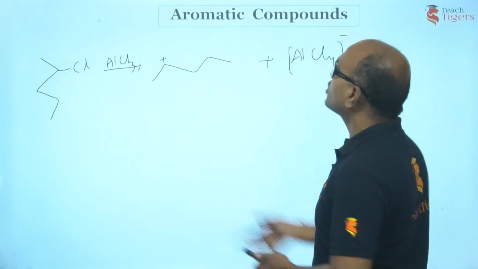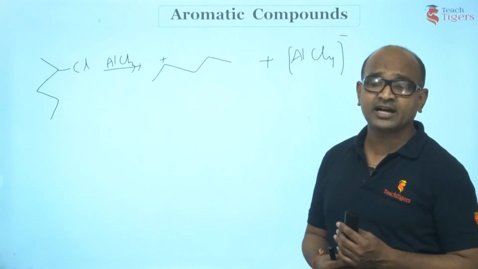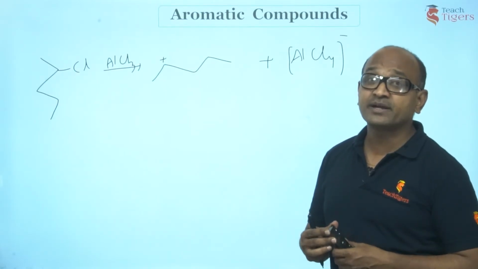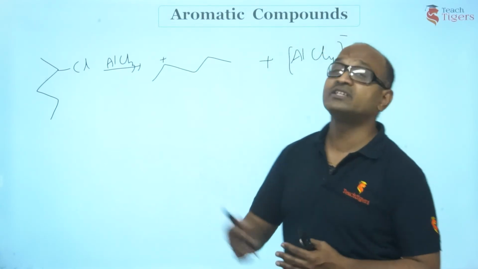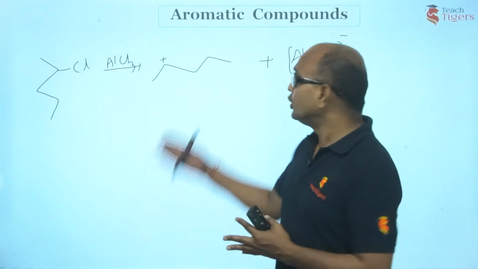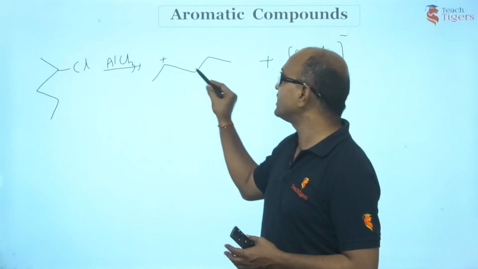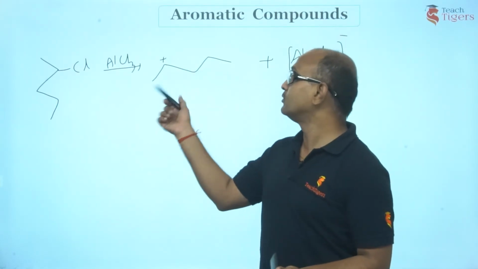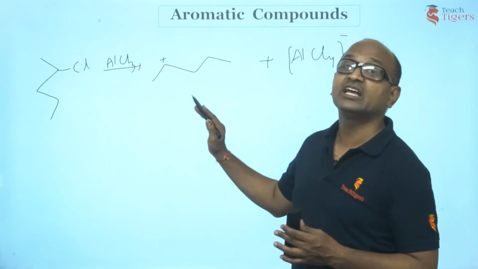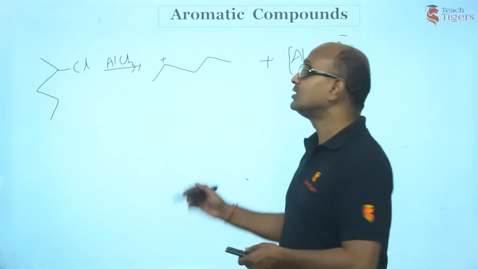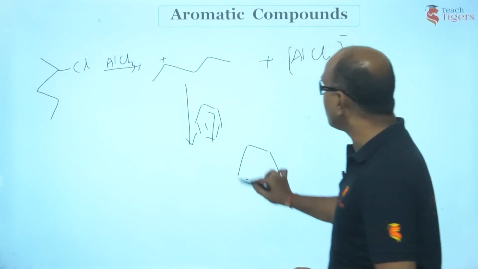Am I right? Now, can this undergo rearrangement? Because Friedel-Crafts alkylation reactions proceed with rearrangement, because if the carbocation is unstable, it can still undergo rearrangement. Do you expect any rearrangement here? What is the carbocation here? Secondary. Even if the positive charge moves here, you are going to get secondary. It can't move left because it would give you a primary carbocation. Hence, the species here will not undergo any rearrangement. So, if it is treated with benzene, the product formed would be this.